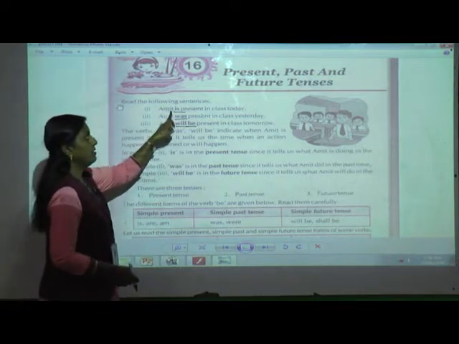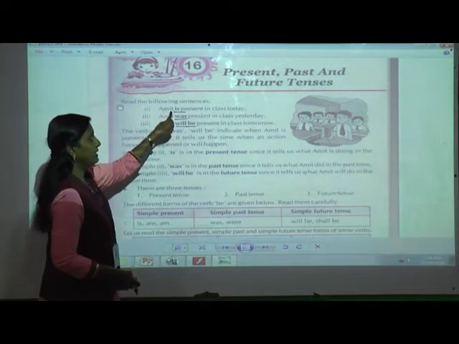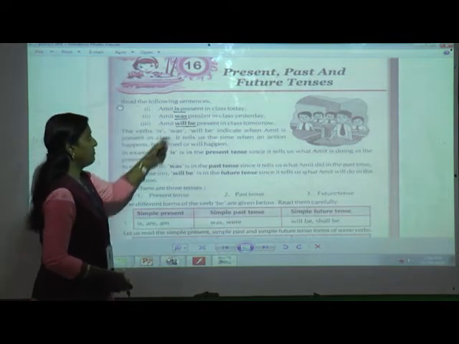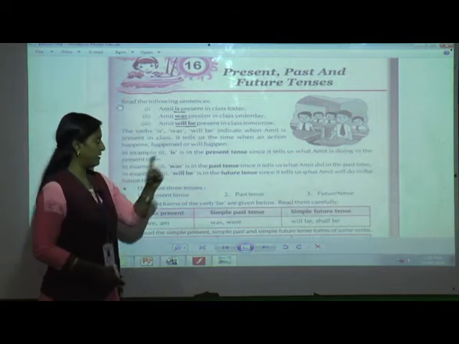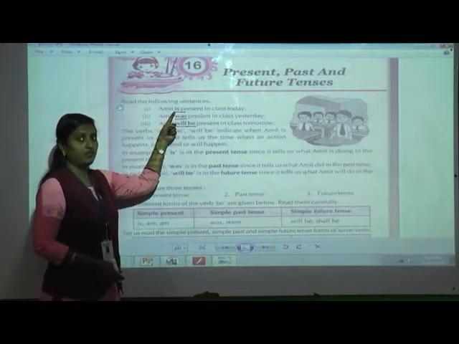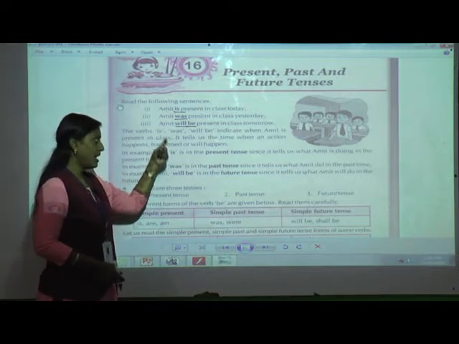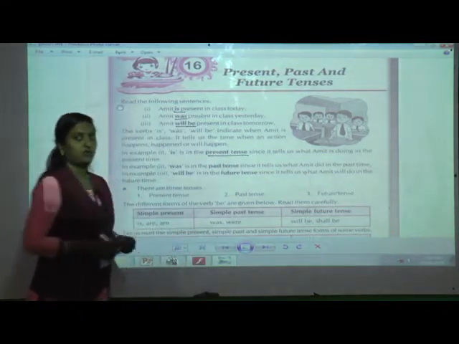Okay, these are the verbs: is, was, will be. Now in example 1, which verb is there? Is. It is in which tense, students? Present tense. Why?